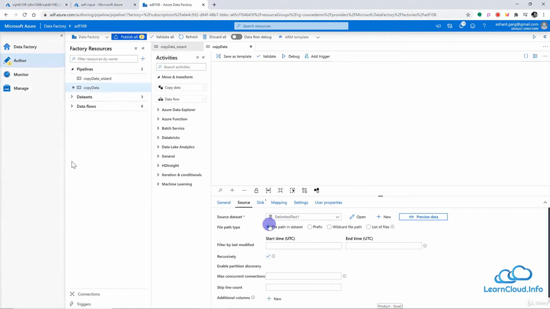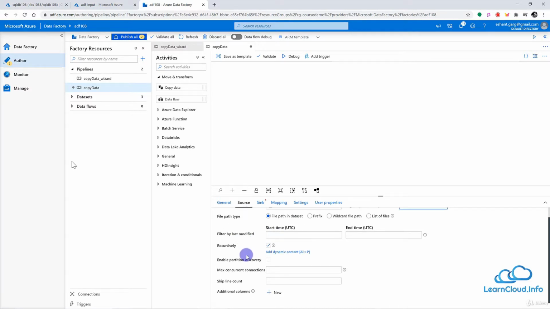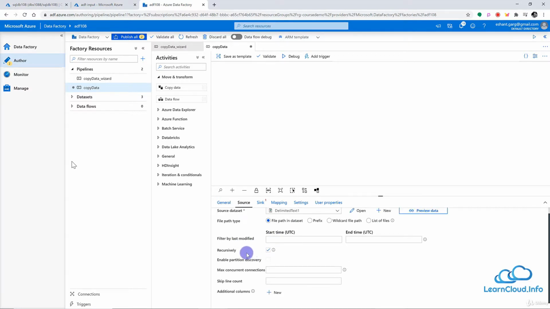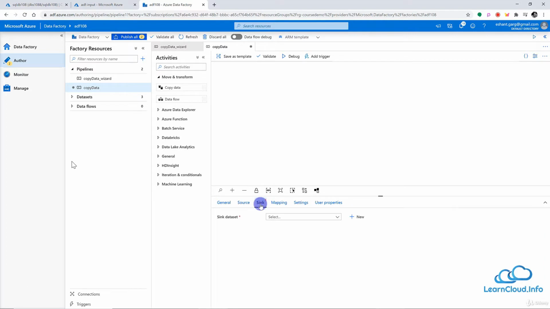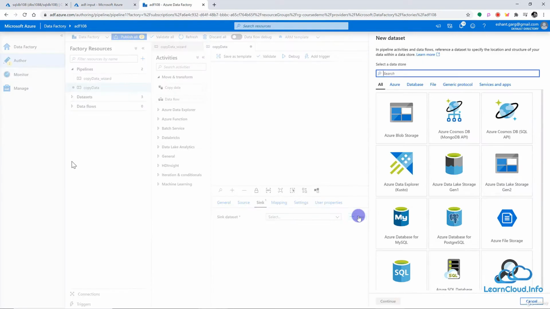All right, so the file path type is the data set, and again we can filter the files here, and we have discussed all these settings in the previous lesson, so I'm not going to discuss this once again here. Everything looks good here, and then we'll go to the sink, and here we will configure the destination, which is going to be SQL Server.